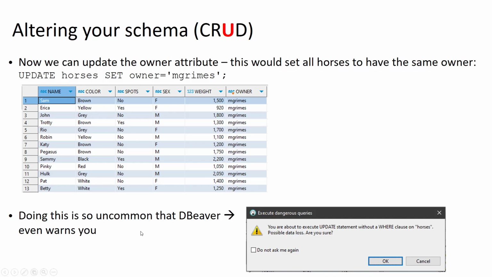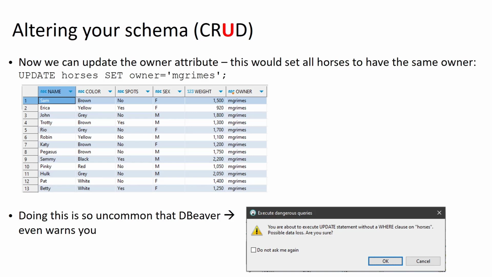And in fact, it is so uncommon that DBeaver even pops up a little warning message saying this is a dangerous query that you are executing. But again, this message is coming from DBeaver, not from Oracle. So don't become too dependent on your DBMS giving you some kind of warning message, because many DBMSs will not do this. And if you are just sending commands directly to the database, for example, through an application that you've written, you're never going to get any kind of message like this, right?